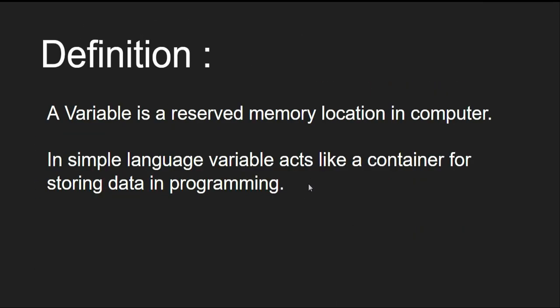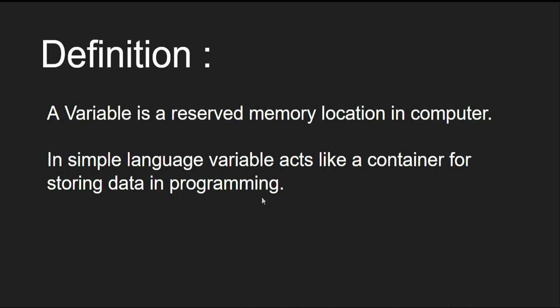Okay. So a variable is a reserved memory location in your computer memory. So that means whenever you assign a variable or create a variable and assign a value to it, it will take some space in your computer's memory and it will be stored there until and unless you destroy it. And you can use that value of the variable by accessing the variable name in your program.